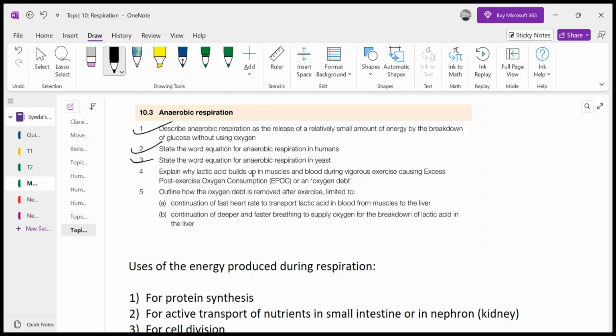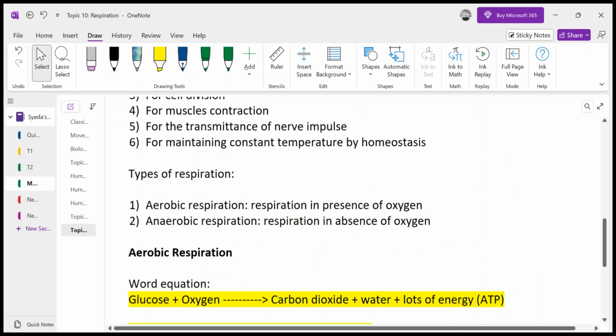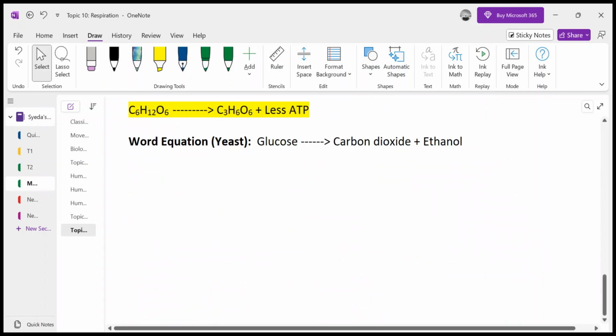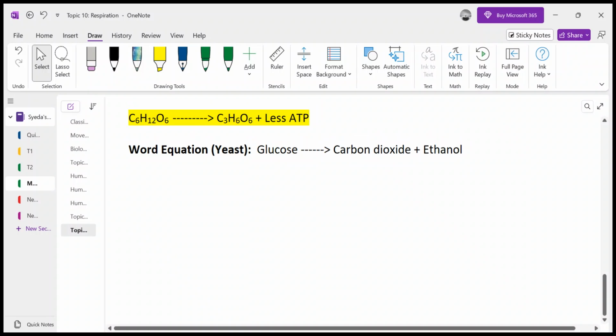So when this maximum capacity is reached during exercise, our muscles require constant energy, and this requirement is fulfilled by another alternative route of producing energy, which is called anaerobic respiration.